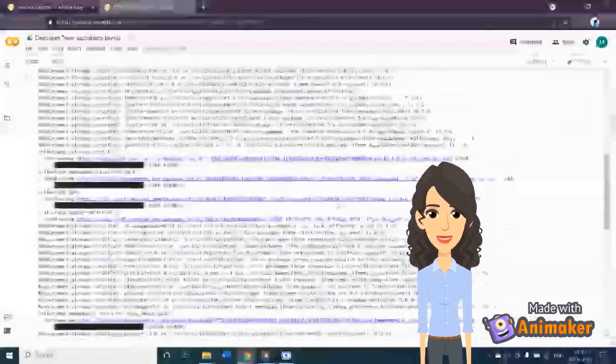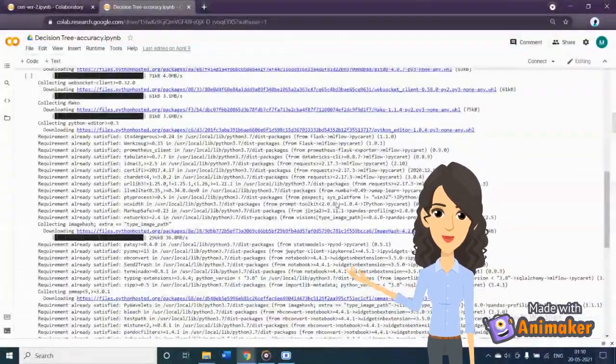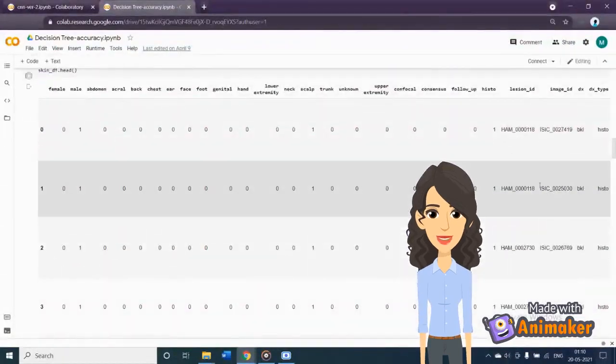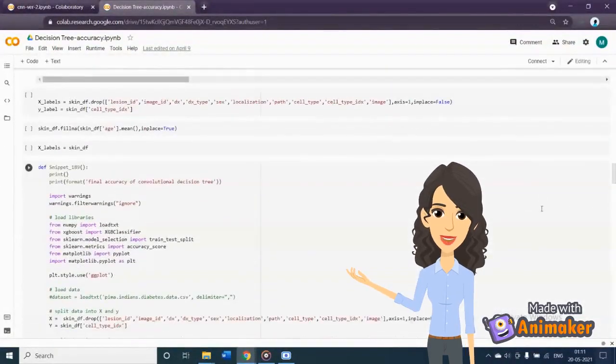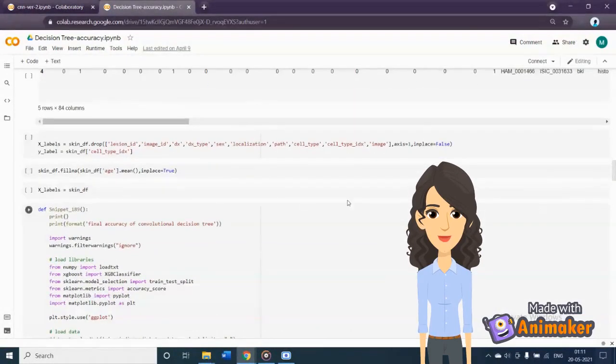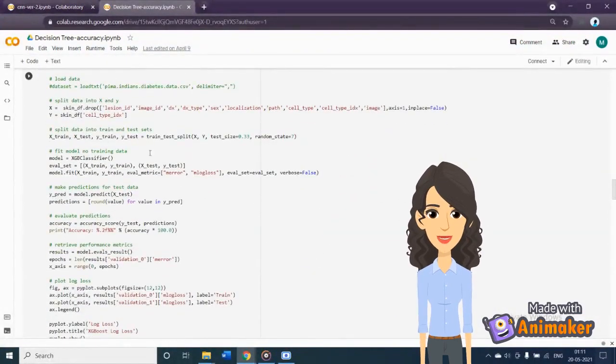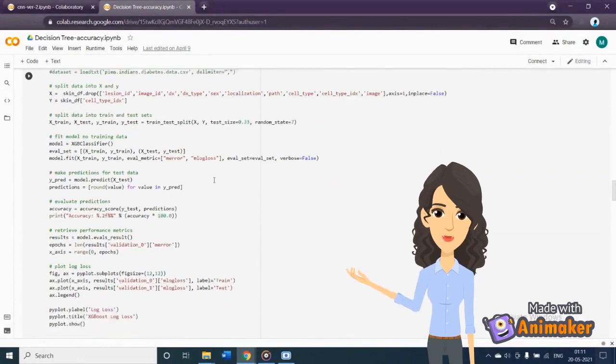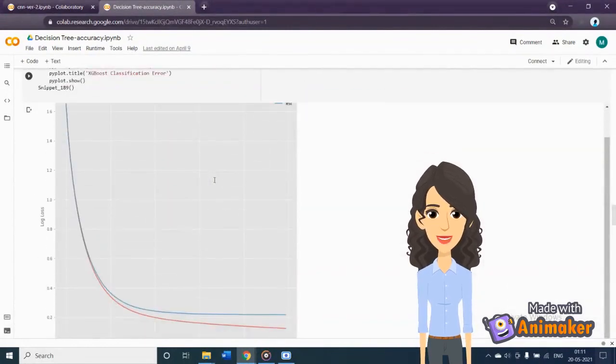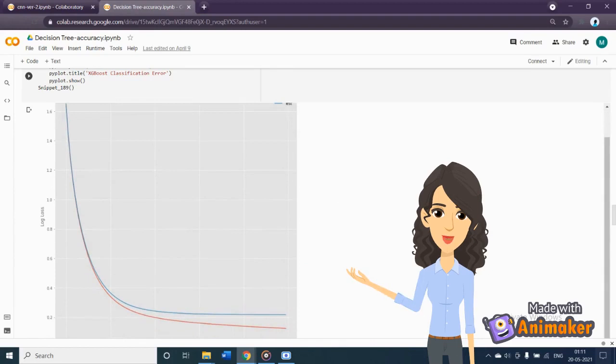The Gini index is used to find the best attributes from the n attributes. XGBoost, another machine learning algorithm, is used in the model. It belongs to the family of boosting algorithms and uses the gradient boosting framework. After fitting the model, we have a test accuracy of around 94%.